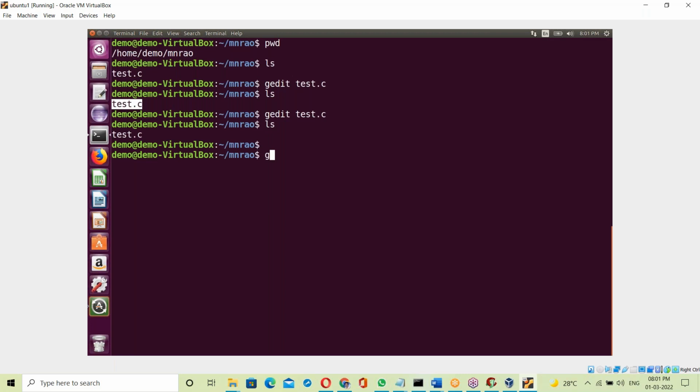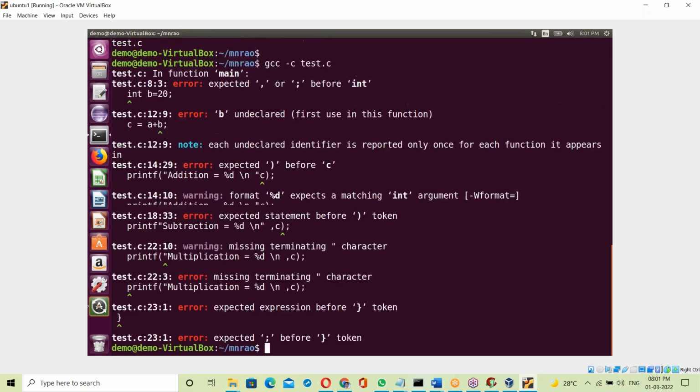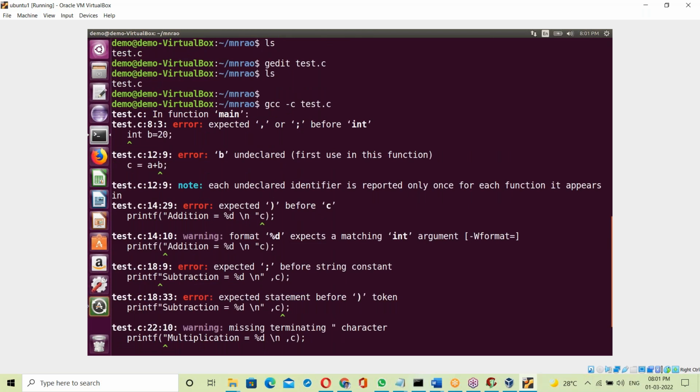First compilation, like on Windows, here also. gcc means the C language compiler, -c is the compile option, test.c. gcc -c means only compile. It's compiling now. In the previous class we discussed that the compiler shows all the errors from top to bottom, while an interpreter shows only one error.